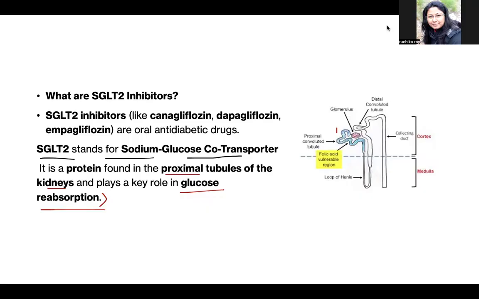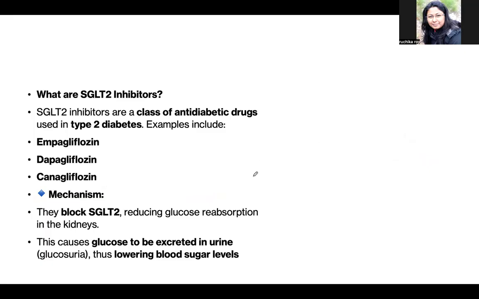When a drug like empagliflozin, an oral drug, is given, it inhibits this mechanism. They inhibit the glucose reabsorption in the kidneys, and what happens? A high amount of glucose is excreted in the urine.